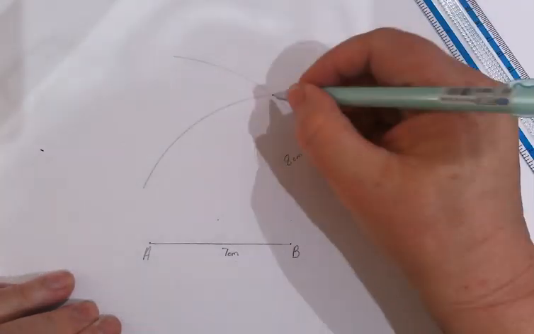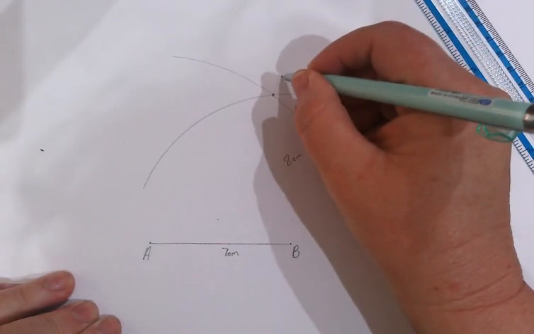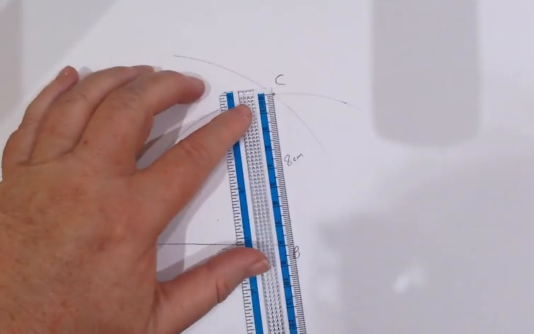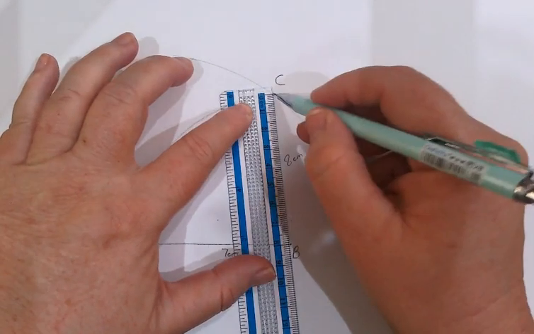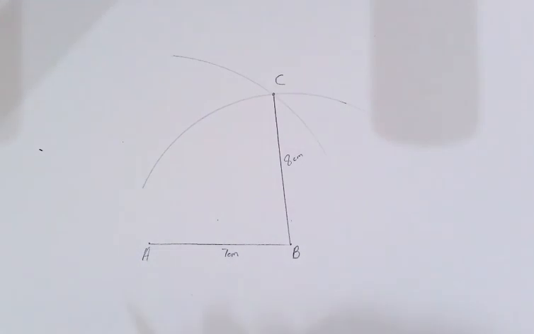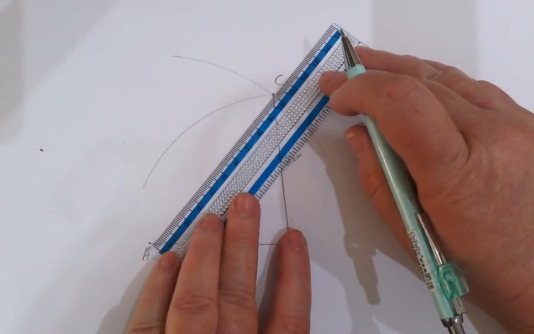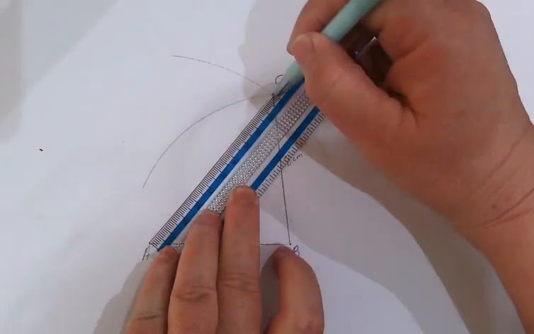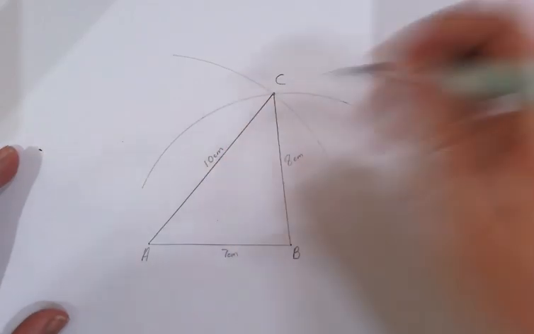And there, where the arc's intersecting, that will be C. Now you can take your ruler and you can measure from, look there, exactly 8. From C to B is exactly 8 centimeters. And from A to C, exactly 10 centimeters. That is a construction, not guessing game, please.